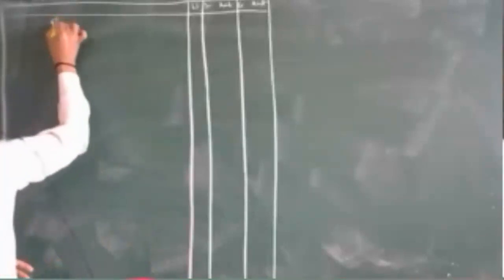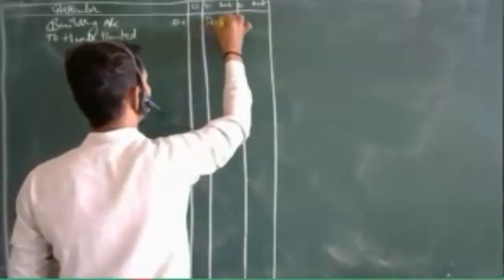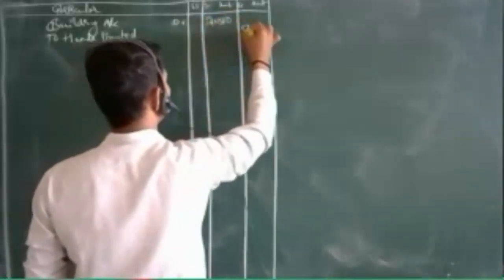So building account debit, to Honda Limited. So the amount is 5,40,000. The description will be building purchased.